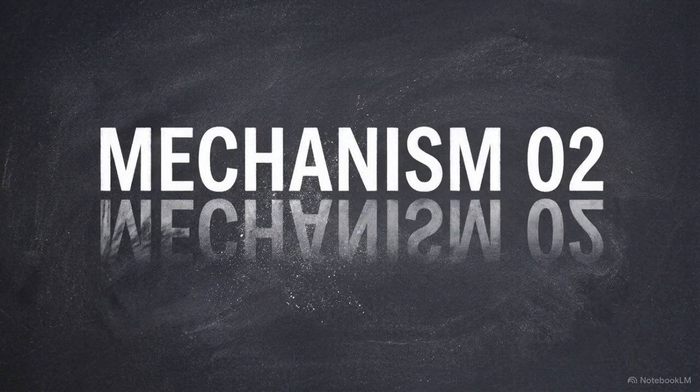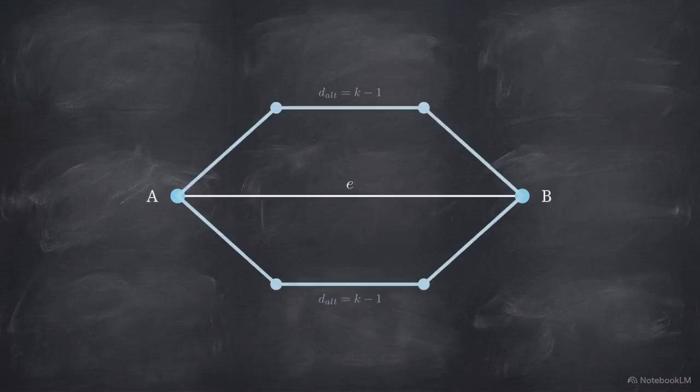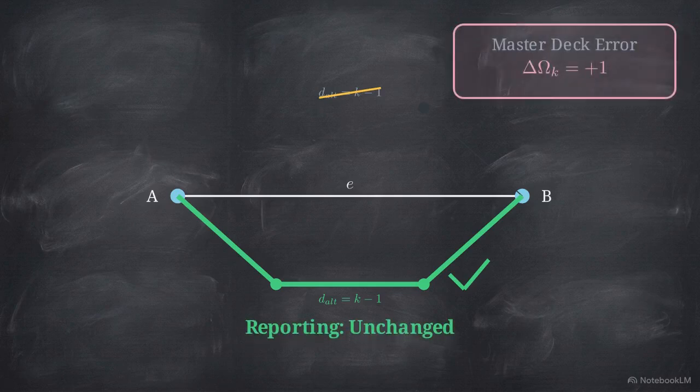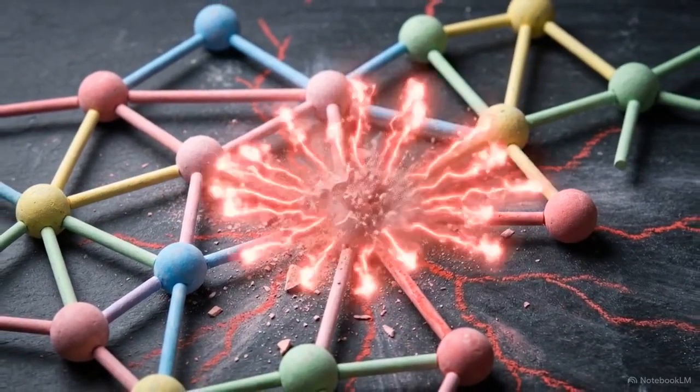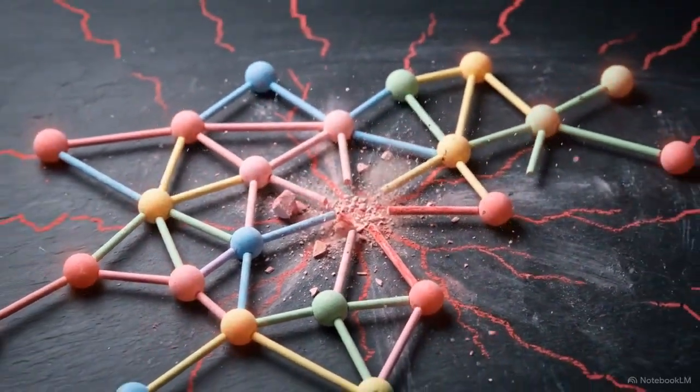The second major mechanism breaking the equation is geodesic multiplicity. This occurs when an edge possesses multiple, distinct alternative paths of the exact same length. If a node is deleted from the top route, the bottom path flawlessly survives. This tricks the deck into overcounting the edge's survival rate across multiple different cards. Unless we can mathematically eradicate these hidden errors, any global path calculations derived from local decks are structurally contaminated.